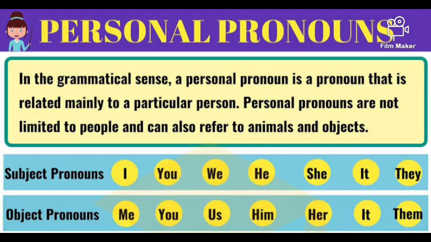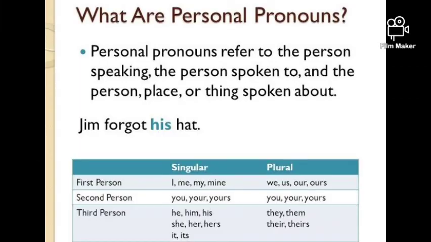As we discussed, these are replaced in the main part of the sentence, the main noun of your sentence. Coming to objective pronouns: me, you, us, him, her, it, them. These are replaced for nouns in object place.